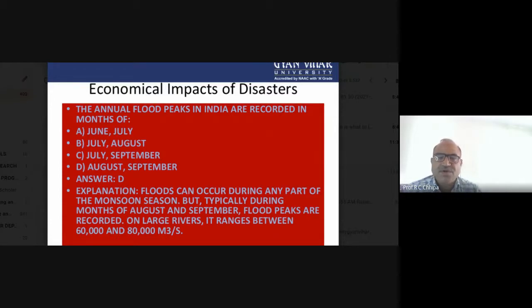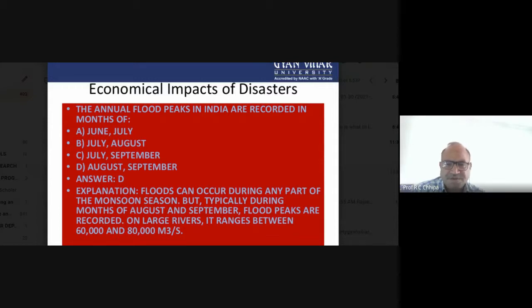Here we have a few multiple choice questions related with knowledge. One question: the annual flood peaks in India are recorded in which month? There are four choices A, B, C, D. The correct answer is August and September. Floods can occur during any part of the monsoon season, but typically during August and September flood peaks are recorded on a large river.